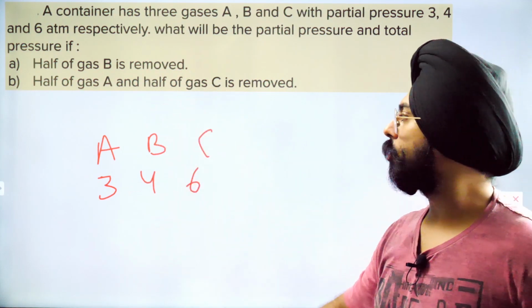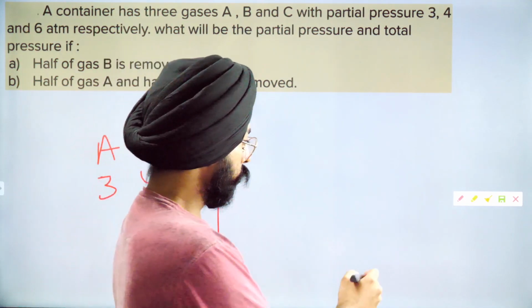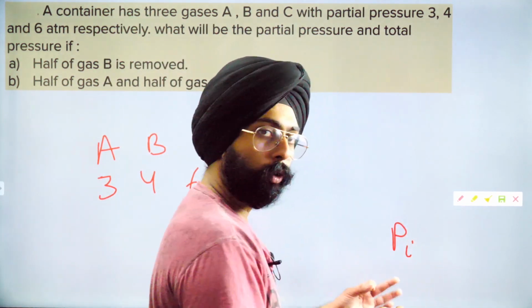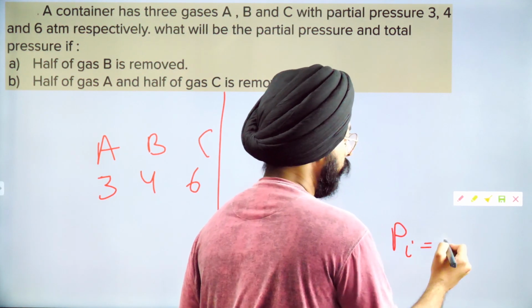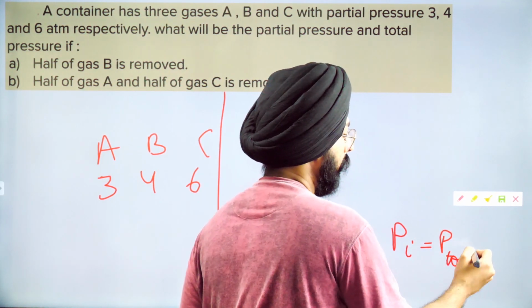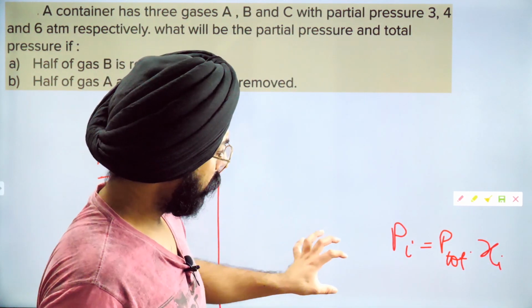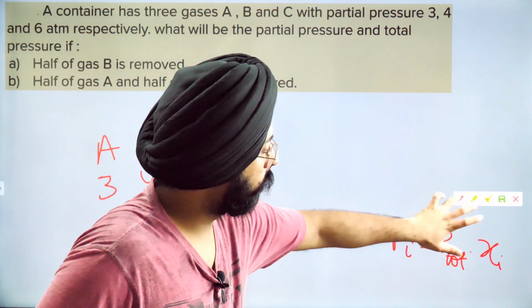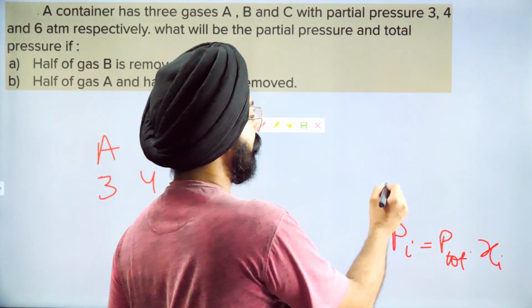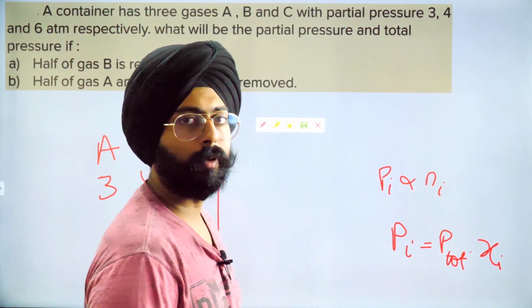My dear friends, do you remember in Dalton's law of partial pressures, what did you read? You studied that pressure of a certain component is equal to total pressure into the mole fraction of that component. If I take out the main idea from this, can I say that pressure of a certain component is proportional to the number of moles of that component?